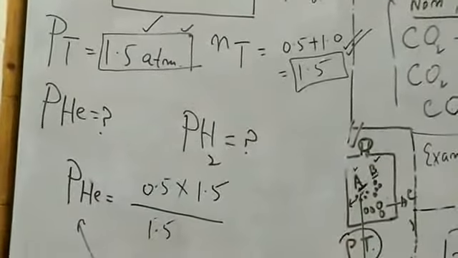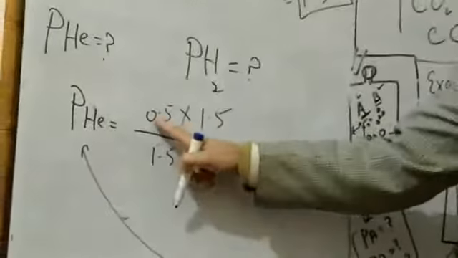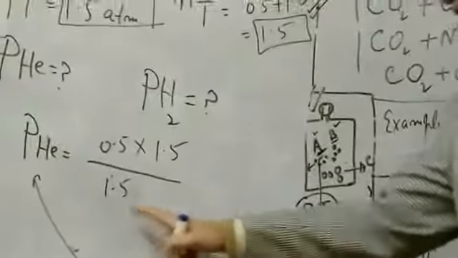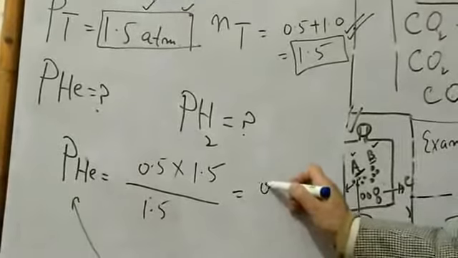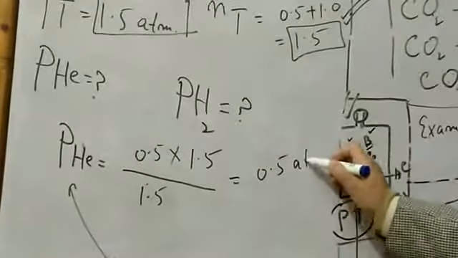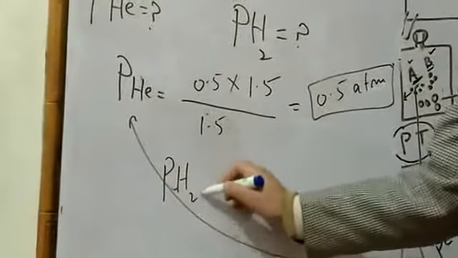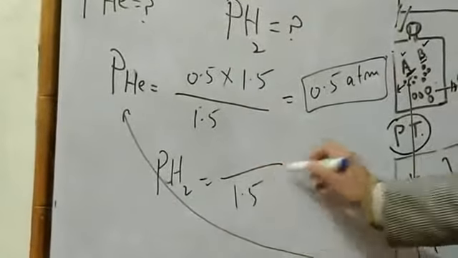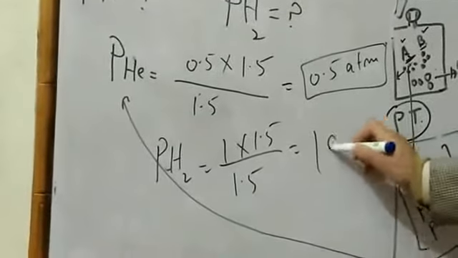So again, pressure of the gas, pressure of the helium here, number of moles of helium here, total moles here, and total pressure here. So calculate it, you will get 0.58 here. Similarly, for hydrogen, partial pressure of hydrogen, 1.5, and here put 1 and 1.5, 1.8 here.